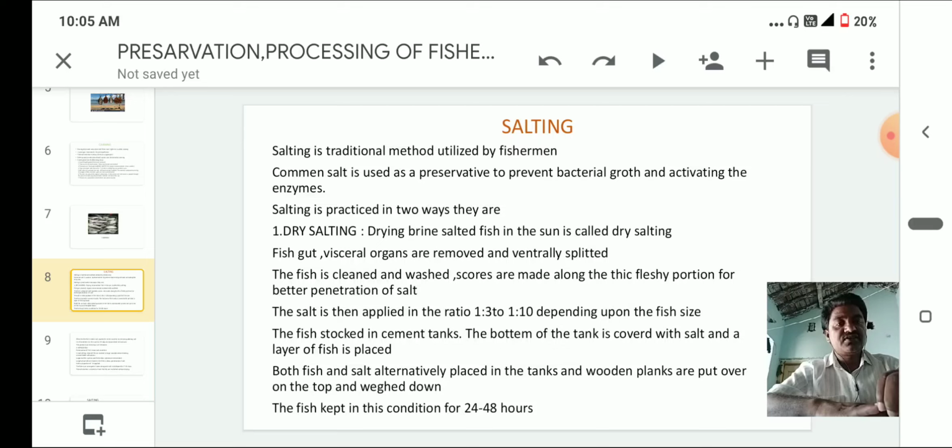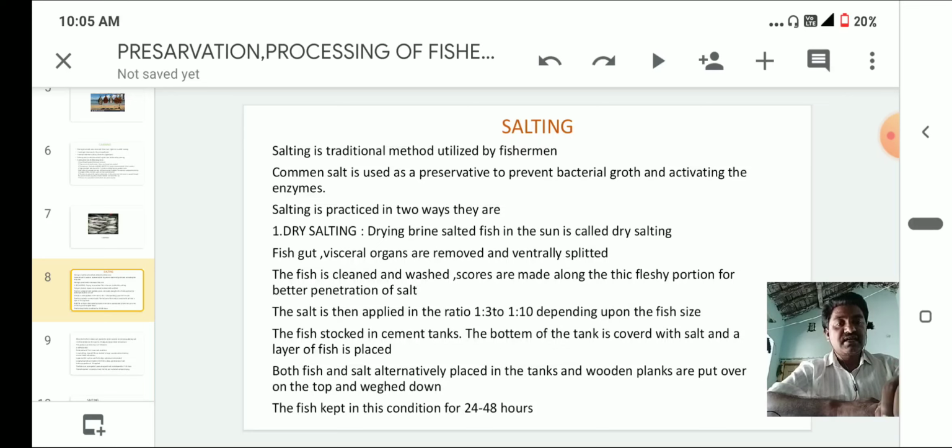Drying brine salted fish in the sun is called dry salting. The fish gut and visceral organs are removed and the fish is ventrally split. The fish is cleaned and washed. Scores are made along the thick fleshy portion for better penetration of salt. Here we have to make some cuts, some pores, for penetration of salt.